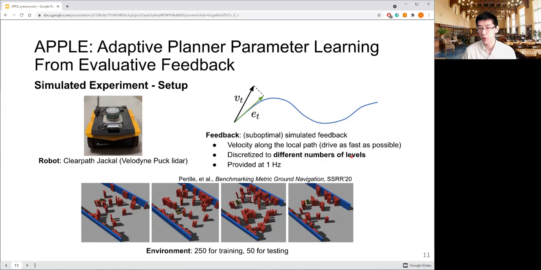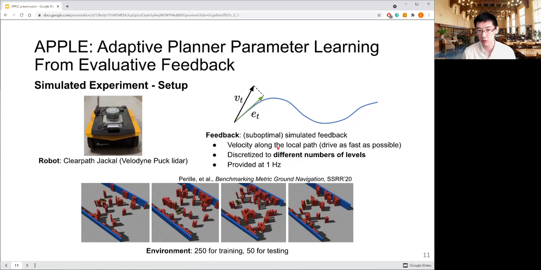So when the robot is driving faster, the feedback is greater or better. And of course, that doesn't take future results into consideration, and as a result, it can be suboptimal. The projection is a continuous value, but we can also discretize it into discrete feedback at different numbers of levels.